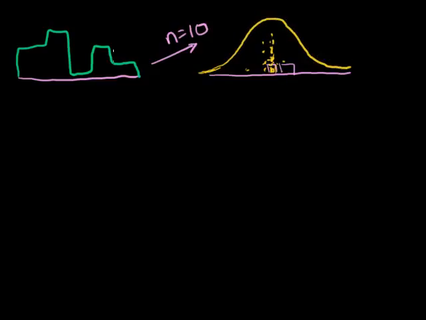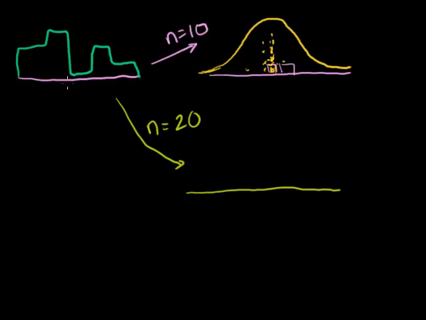And we've seen from the last video that if we were to do it again, and this time let's say that n is equal to 20, the distribution that we get is going to be more normal, and maybe in future videos we'll delve even deeper into things like kurtosis and skew. But it's going to be more normal, and even more obviously to us, as we saw in the experiment, it's going to have a lower standard deviation.